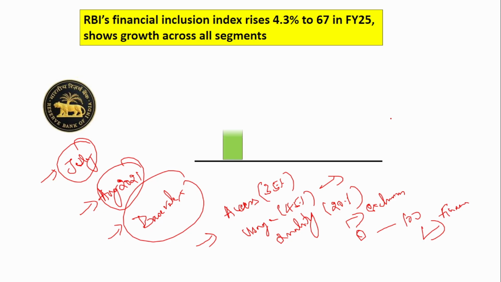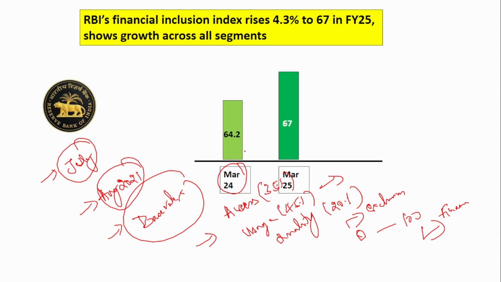Okay, so if you see, that value has slightly improved from 64.2 in March 2024 to 67 in March 2025. So here you have to remember the latest value, it is 67, and it was first published in August 2021, and it has been published every year.